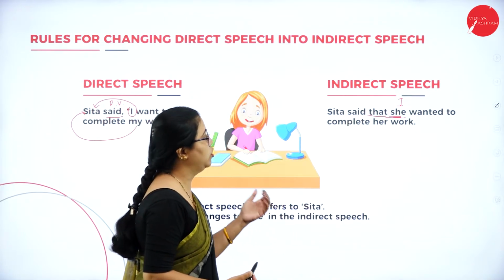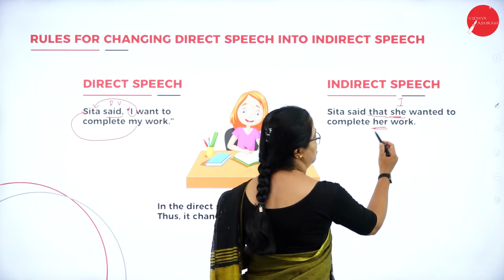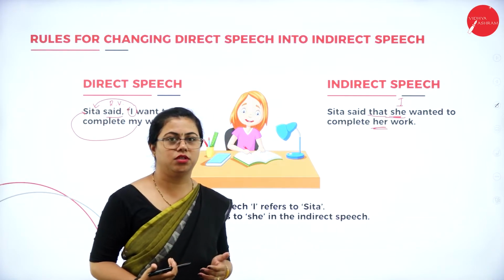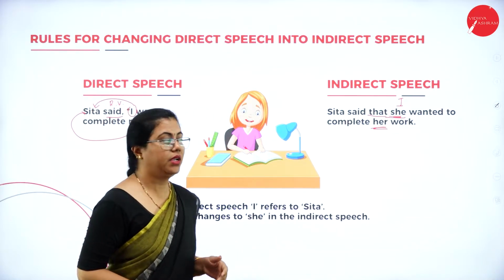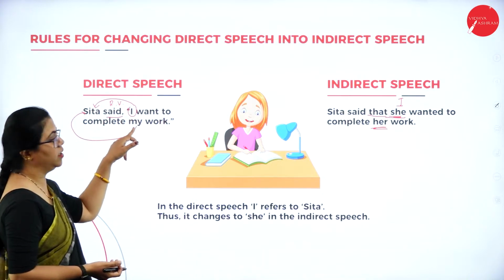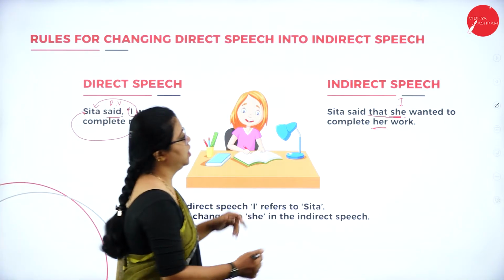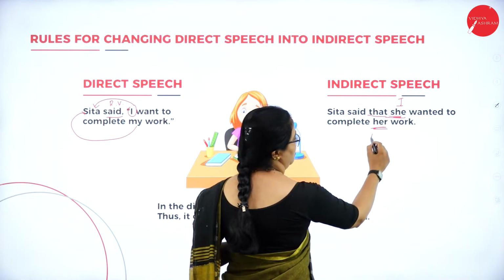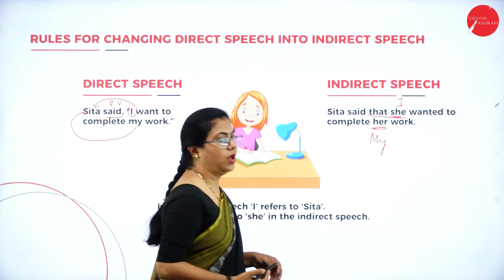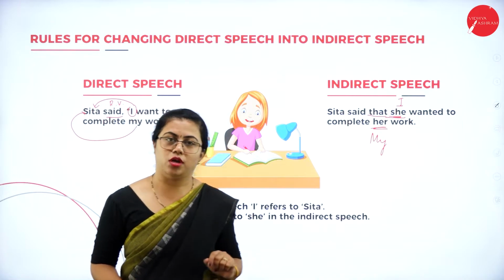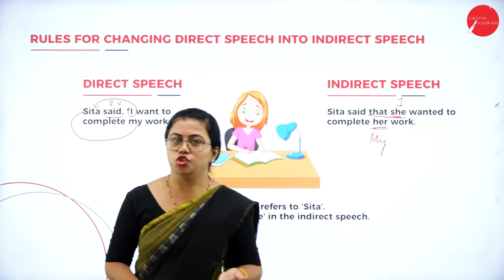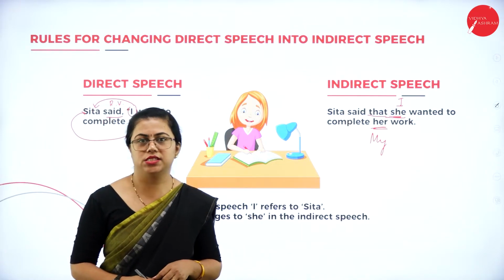Fine. She wanted to complete her work. You cannot write my work. Why will Sita complete my work? Until and unless she is helping me. But here it is Sita wants to complete her work, isn't it? So here you are using it as her. Okay, my is changed to her. So there will be change in these pronouns also, depending upon the gender and number of the speaker.